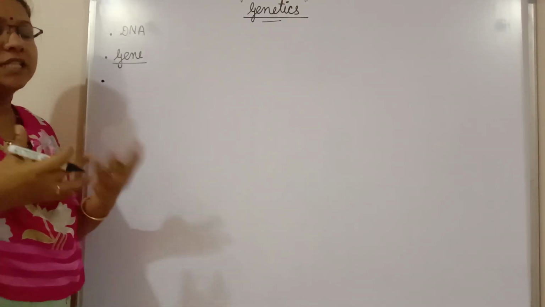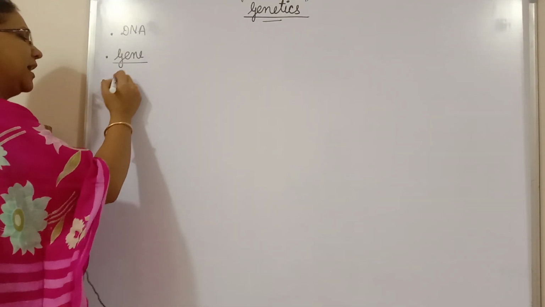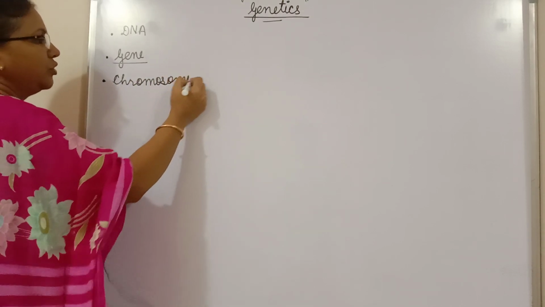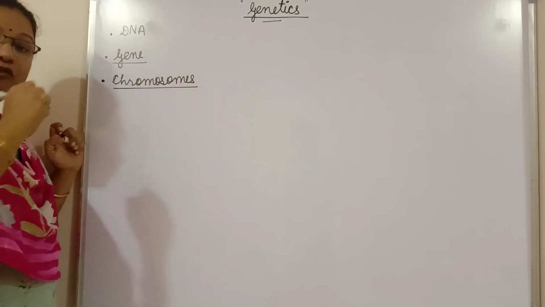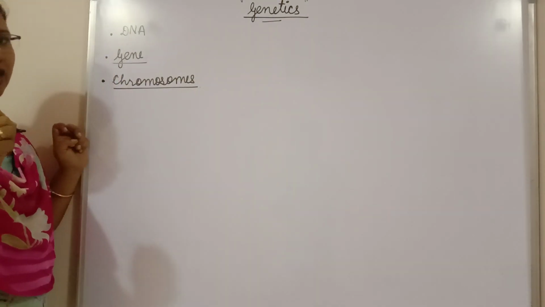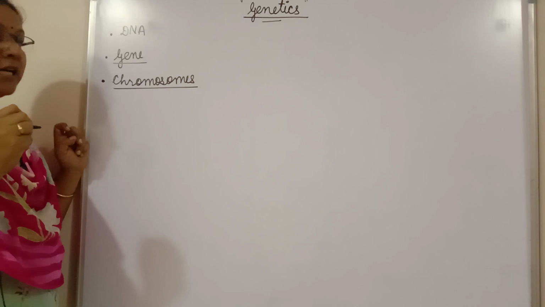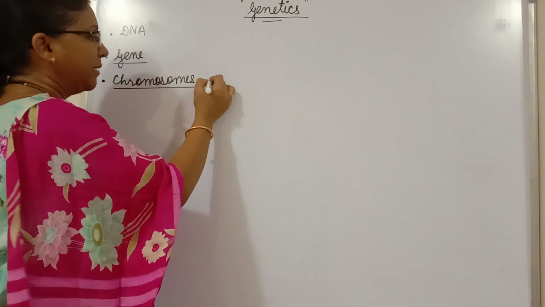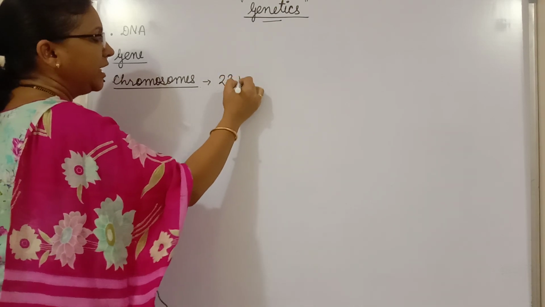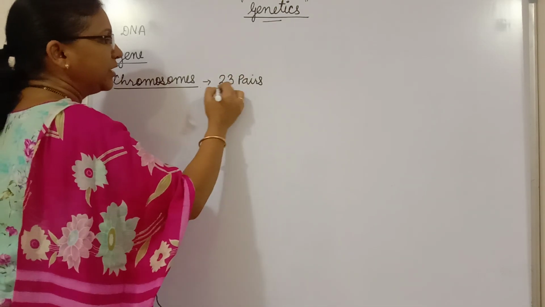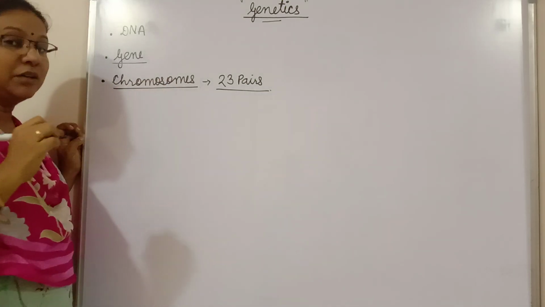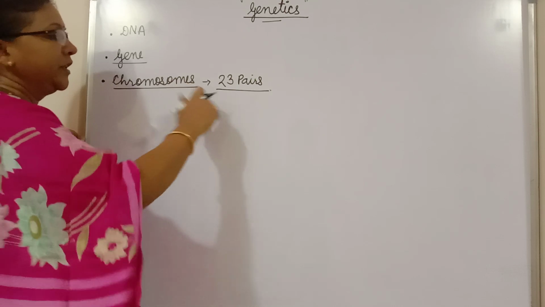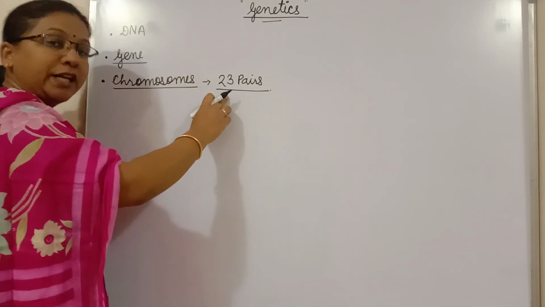But how are these genes transferred? These genes are transferred through chromosomes. Now let us see what chromosomes are. You have already studied in lower classes that chromosomes are the hereditary vehicles. For example, in human beings, 23 pairs of homologous chromosomes are present. I am using the term homologous; within a few minutes, I will tell you what homologous chromosomes are. Okay, so let us see these 23 pairs.